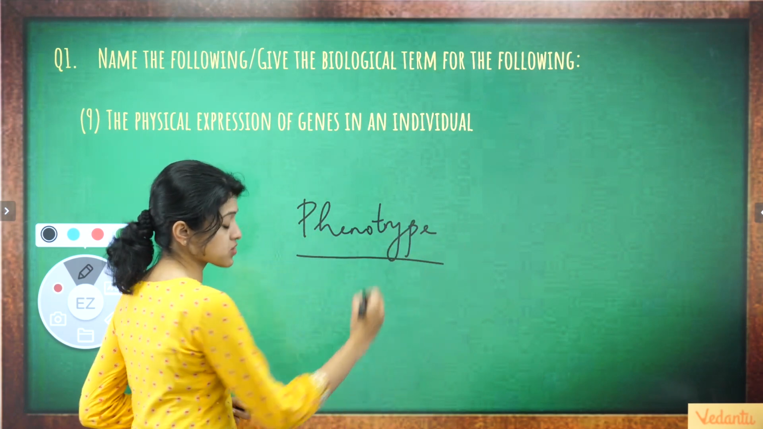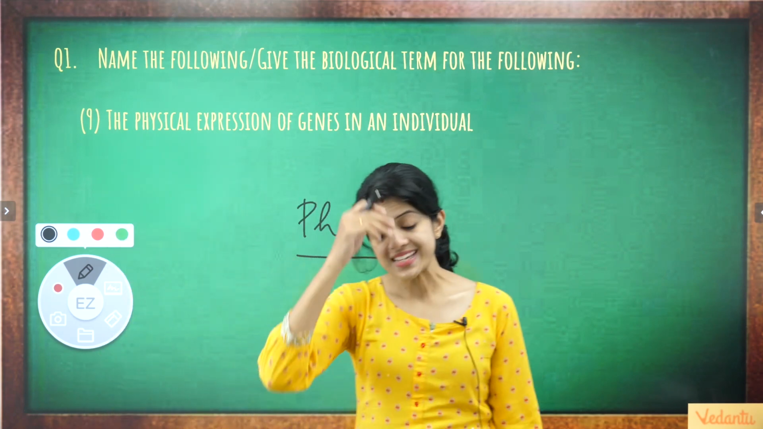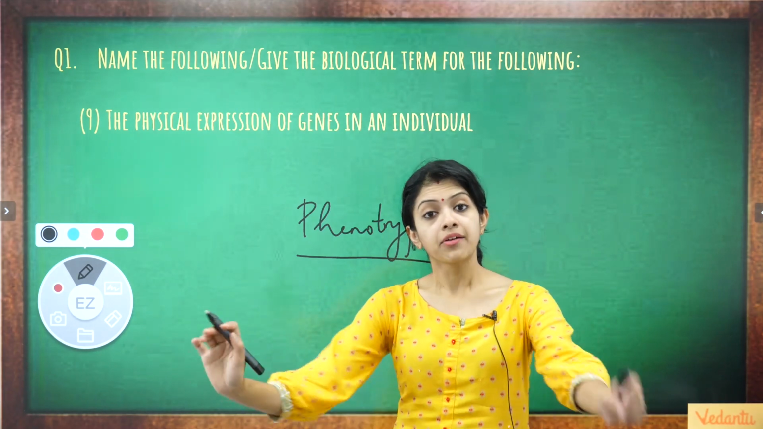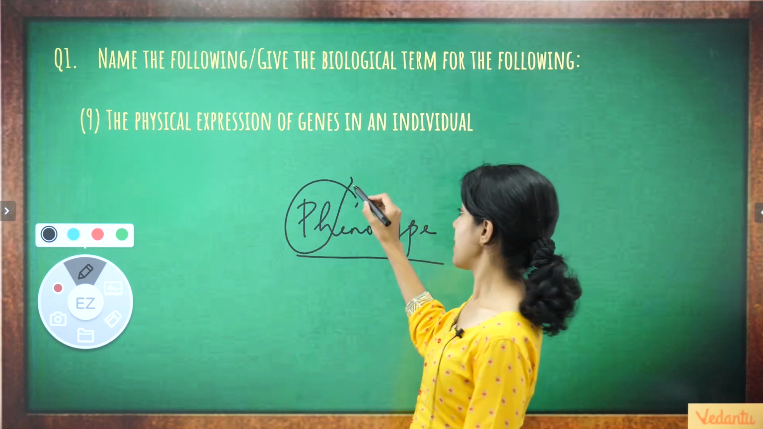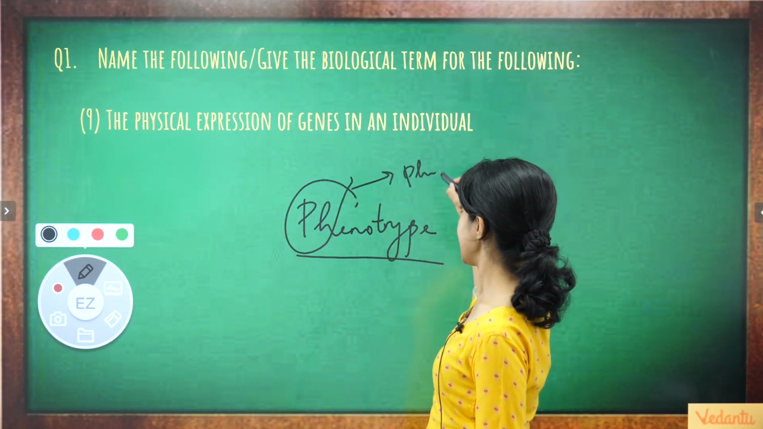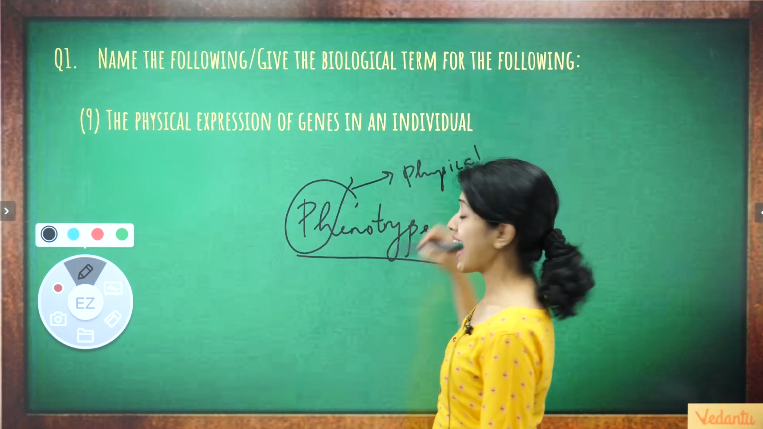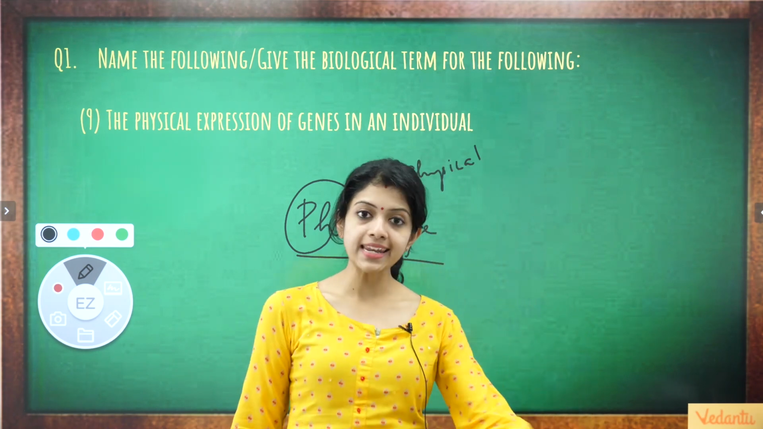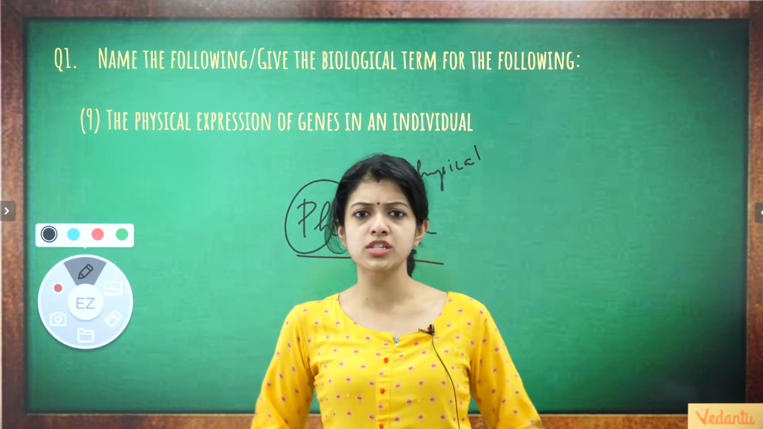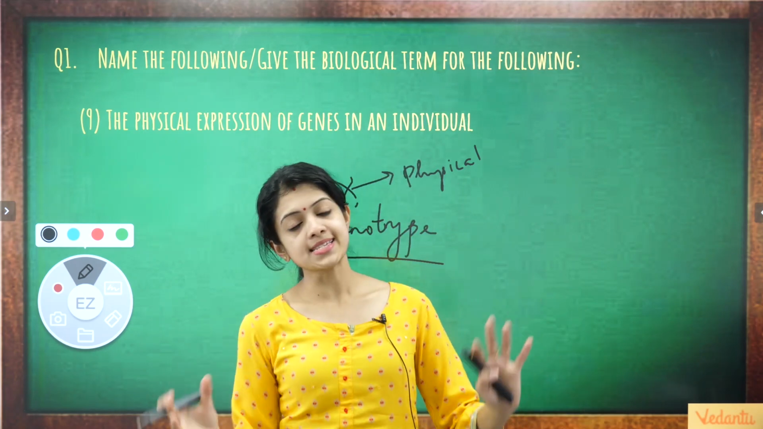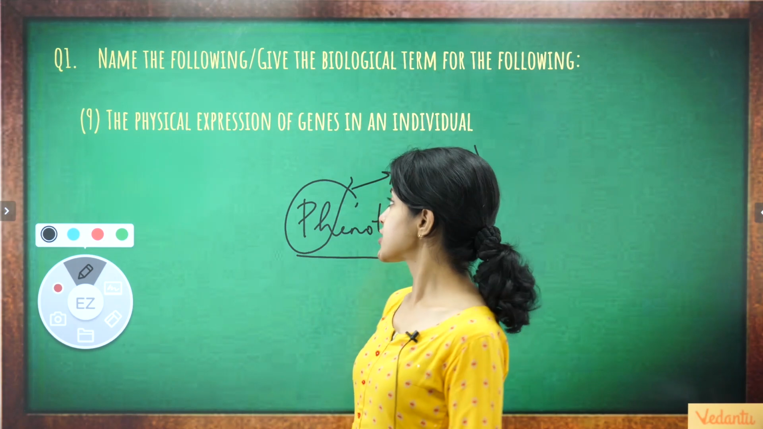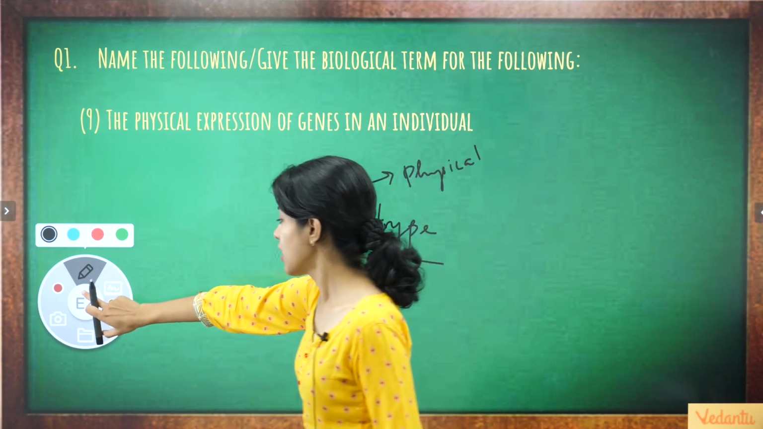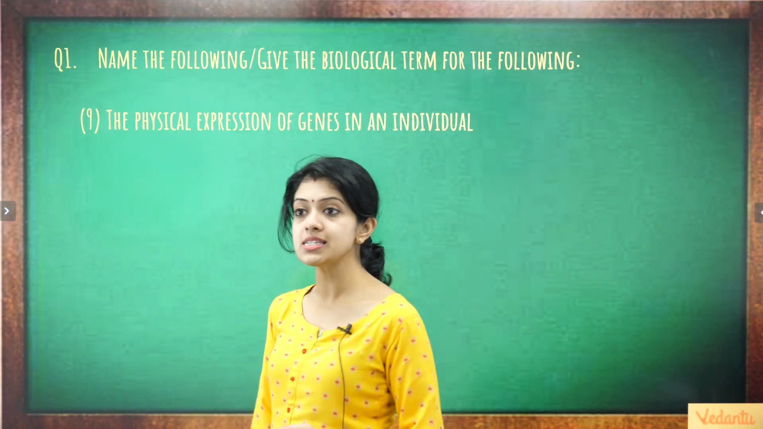If at all, after understanding all of this, you are still confused about these two terms, remember the PH of phenotype. Remember that represents physical expression. And genotype, of course, the name tells you, if you just think of it for a second, you would know that it is the representation at the genetic level. Okay, so yes, we are done with the one-word questions.